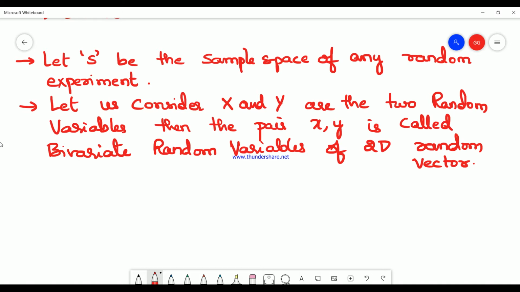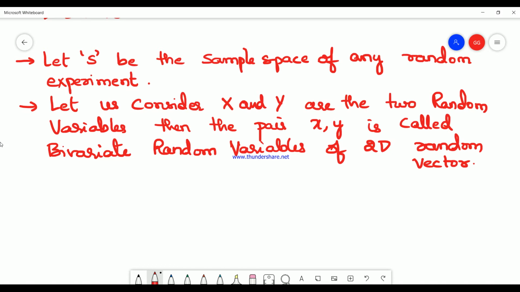X would be one random experiment and Y another, and in those experiments you can have various values, which are the small x and small y I have written. So a process based on the pair (X, Y) is called bivariate random variables, or a two-dimensional random vector.